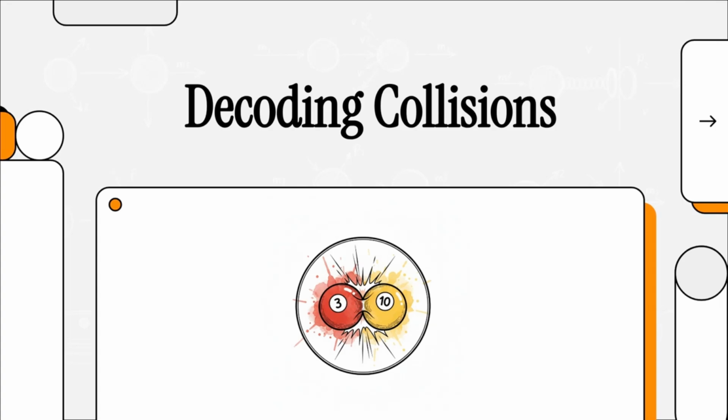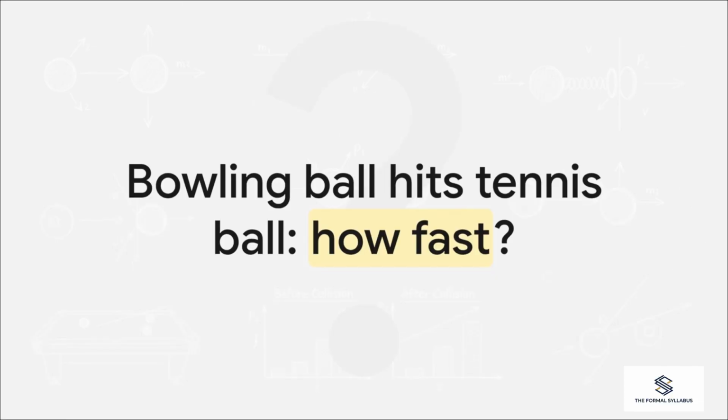Today we're going to completely flip how you intuitively grasp the complex physics of classical mechanics. We are talking about collisions. You know, how things crash, bounce, and stick together, and how the universe calculates the aftermath in the literal blink of an eye. To kick things off, let's look at a totally counterintuitive paradox presented by the legendary physicist Walter Lewin. Just imagine a really heavy bowling ball rolling along and slamming into a stationary, lightweight tennis ball.